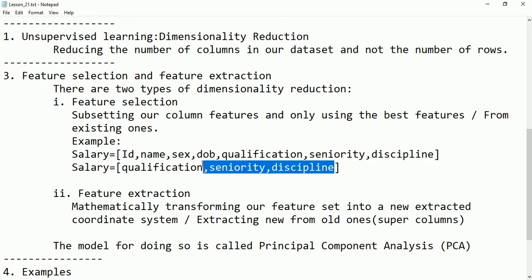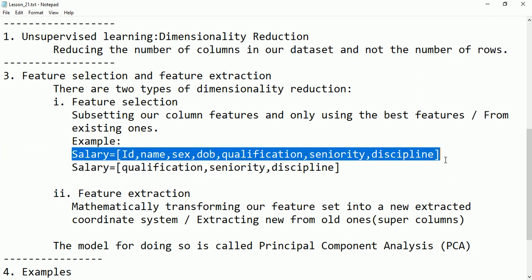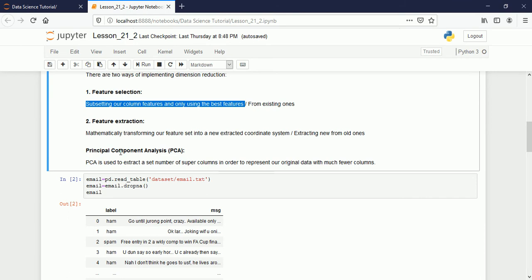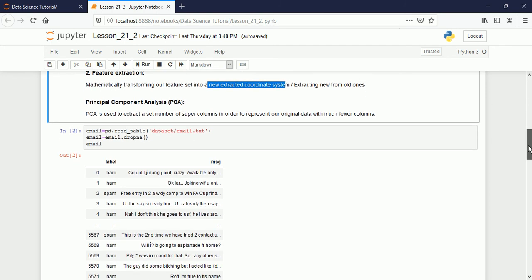So we are just taking a subset of the existing ones. This you have to remember. But here, let's go and see feature extraction. Feature extraction is something where we are extracting new columns from the data, new coordinates, or we can say super columns from the data. If that is the process, that is called feature extraction.